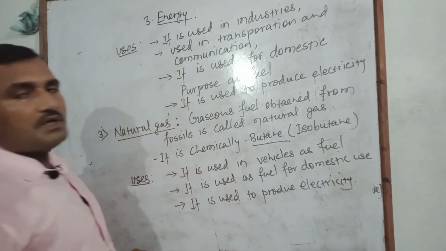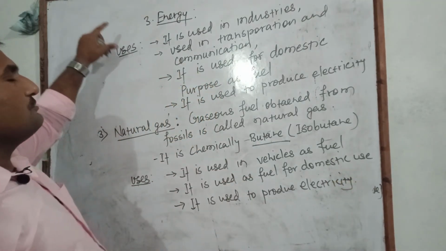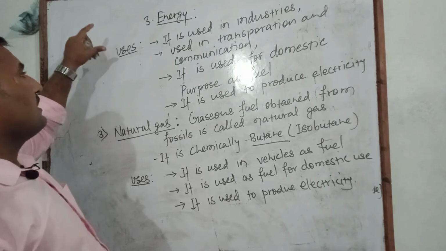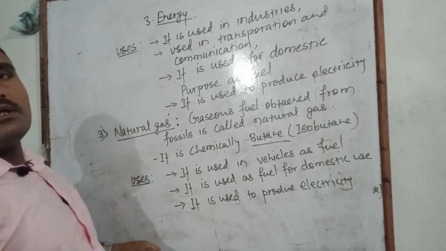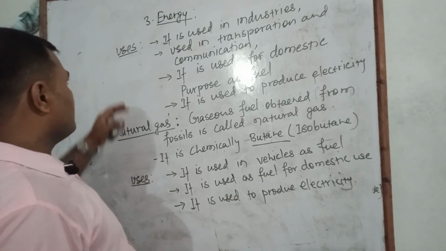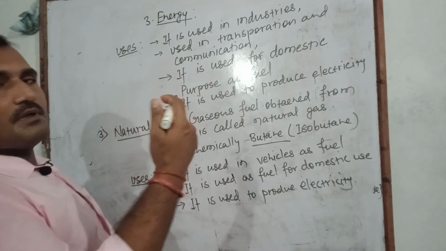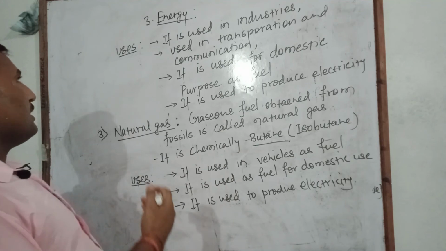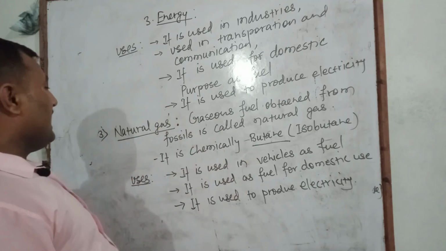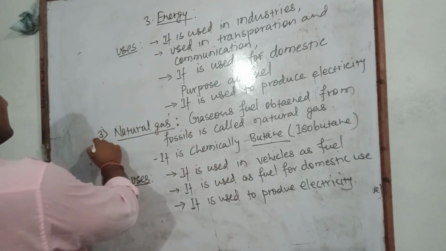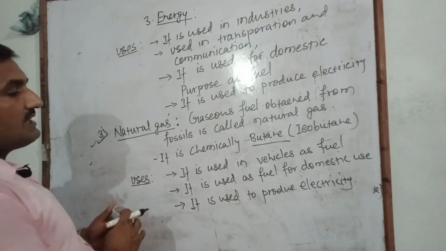And in this way, we described the uses or advantages of fossil fuel respectively in different terms: uses of coal, uses of mineral oil, and then natural gas.